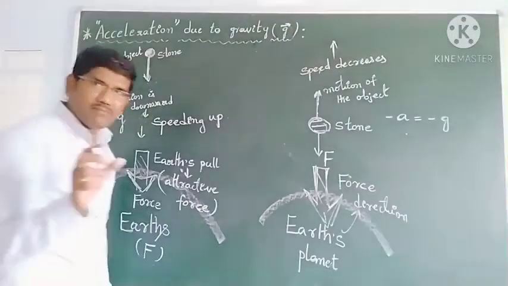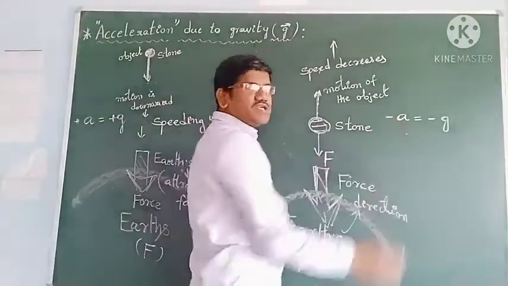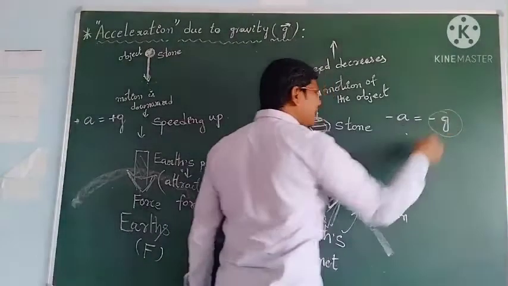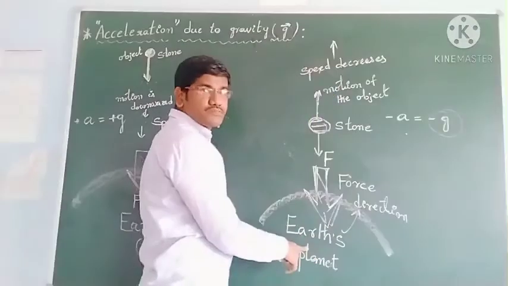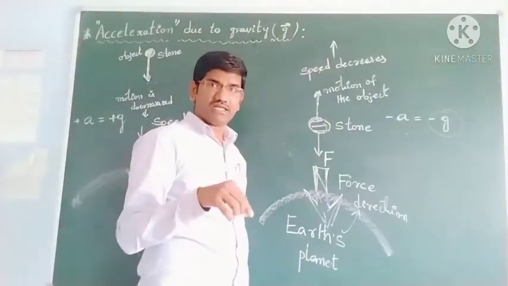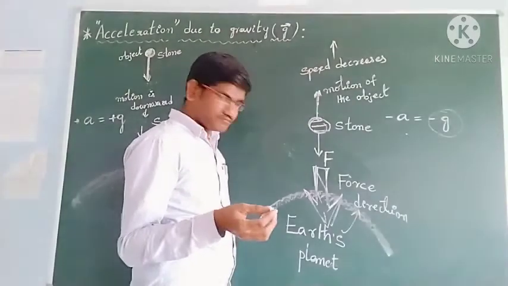If the same acceleration is negative, it is called minus g. But the direction of g can be identified by the direction of the force. So the acceleration direction is always downward, whether the body is moving upward or downward.